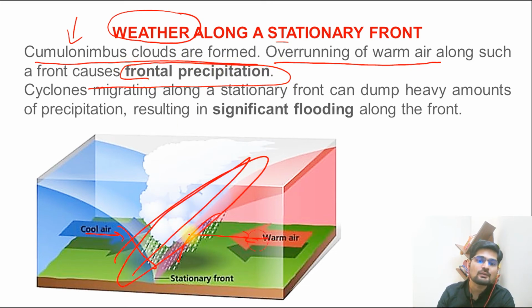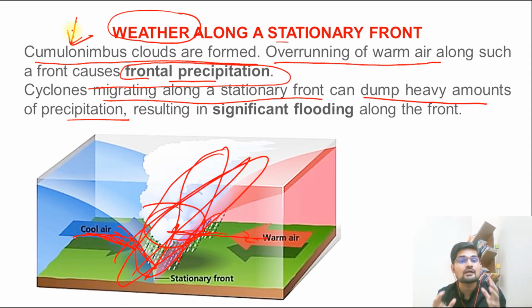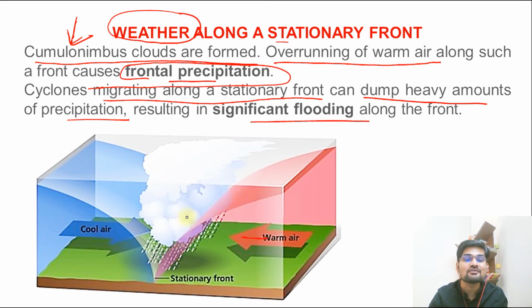In this zone, warm air is there, cold air is there, cool air is actually subsiding, warm air is actually here, but this is the line, and along this line, when warm and cold meet, what happens to the warm air? It picks up moisture and forms cloud, which is called frontal precipitation, which gives us frontal rainfall. So cyclones migrating along a stationary front can dump heavy amounts of precipitation. So cumulonimbus cloud is giving you a heavy amount of precipitation along this particular boundary. And that is why lots of flooding happens in the area where you have this kind of stationary front. That is why it is important to remember.